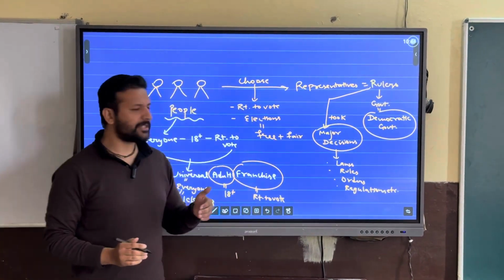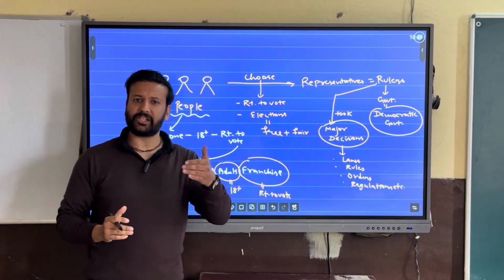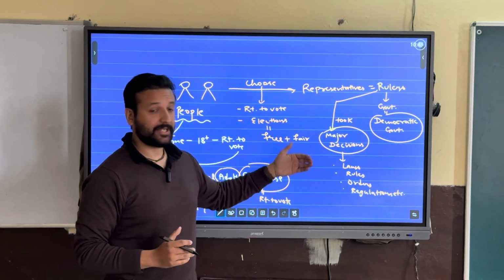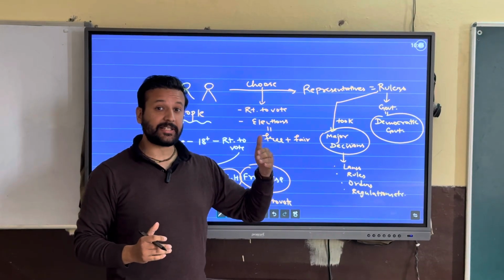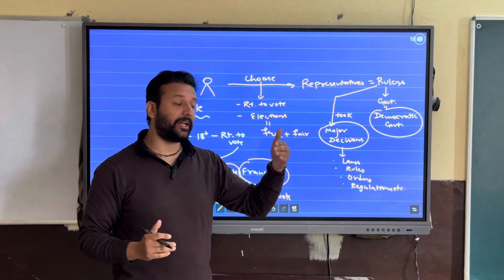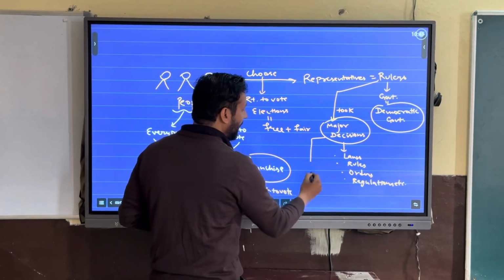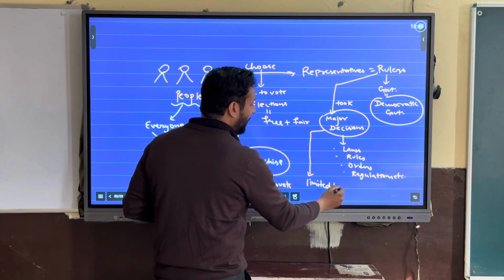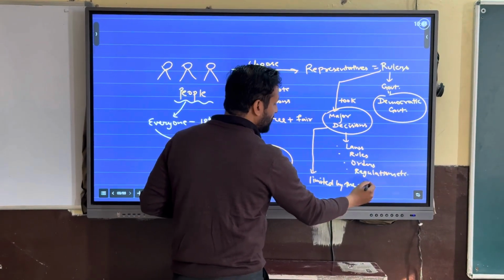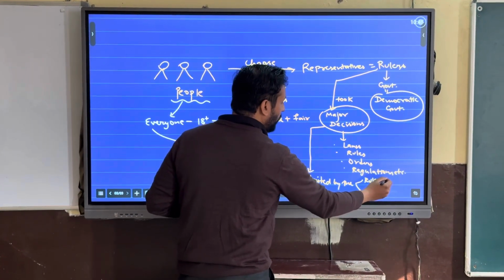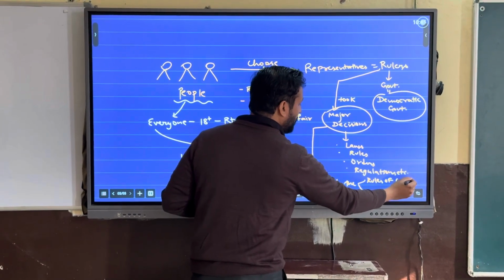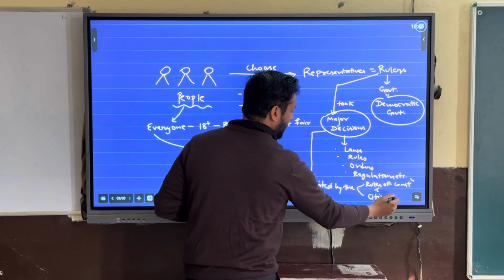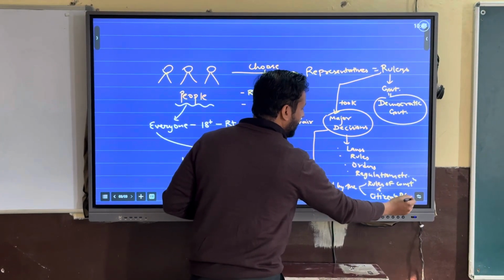But is there any limitation on the rulers? Yes, their decision making power is limited by the rules of the constitution and citizens' rights.